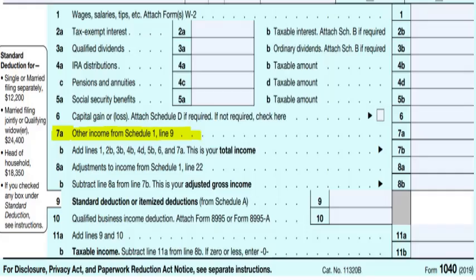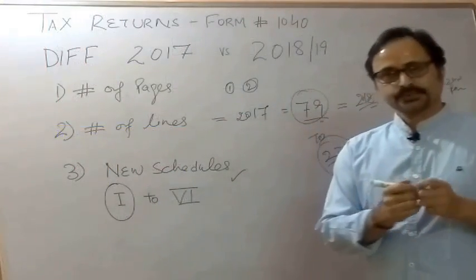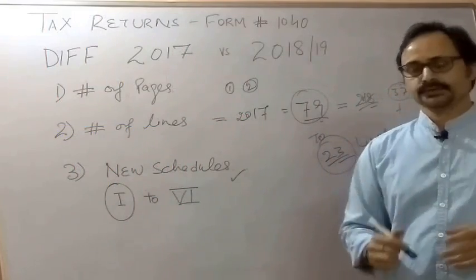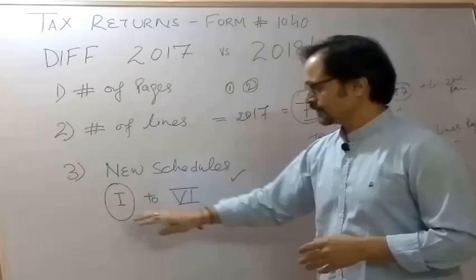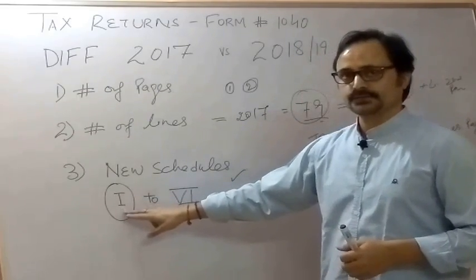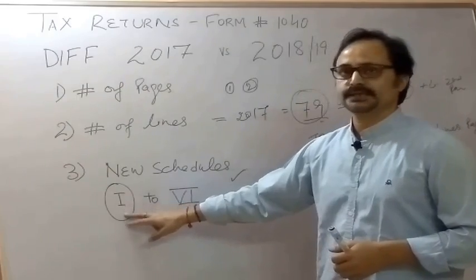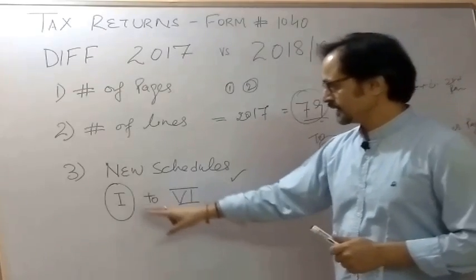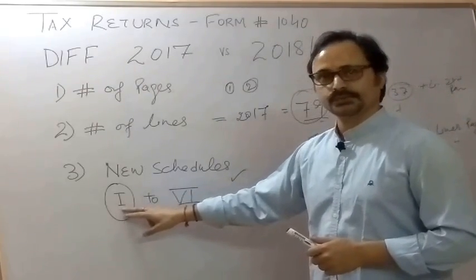So at our processing level, at our underwriting level, we need to go through Schedule 1. We should have very good knowledge of Schedule 1. That is mandatory, because all other incomes are going to appear on Schedule 1.